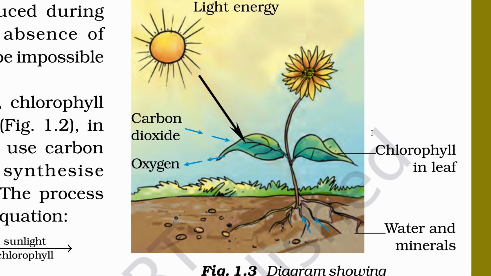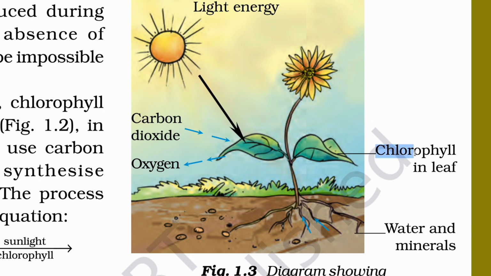Oxygen. Chlorophyll in leaves. Water and minerals. Remember this: the plant absorbs carbon dioxide and gives us oxygen. If the plant did not give oxygen, it would be quite impossible for us to live on planet Earth. Got it?